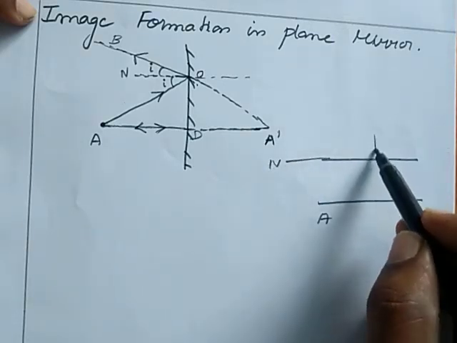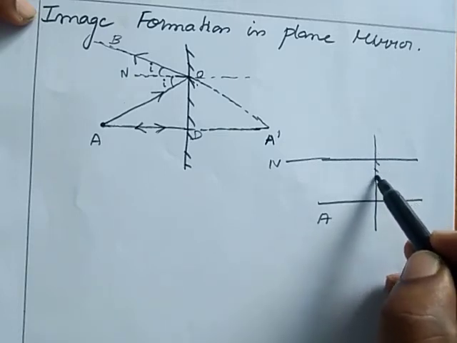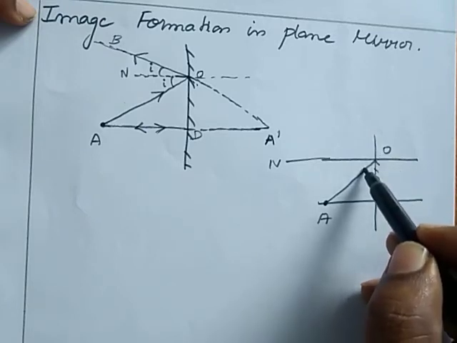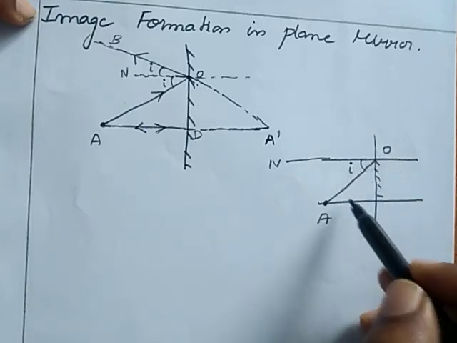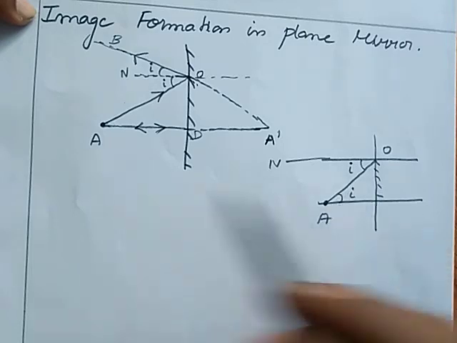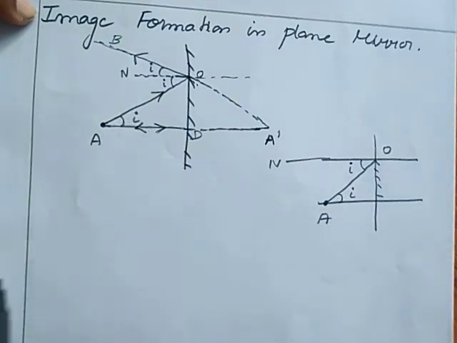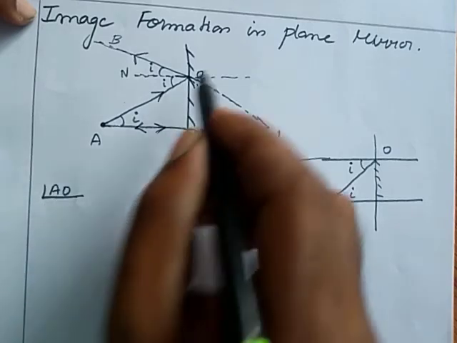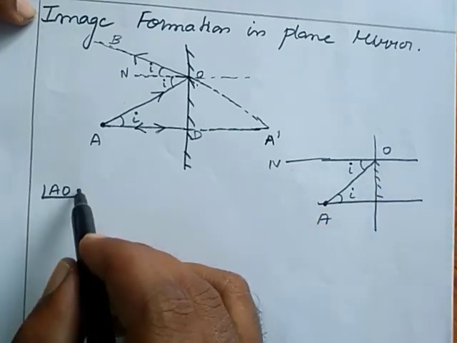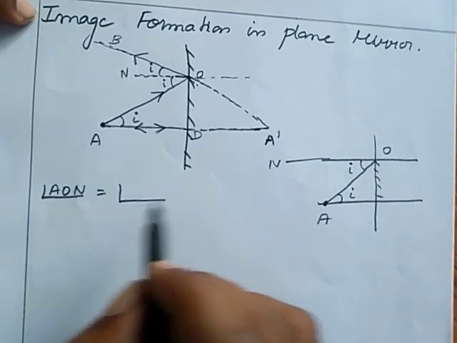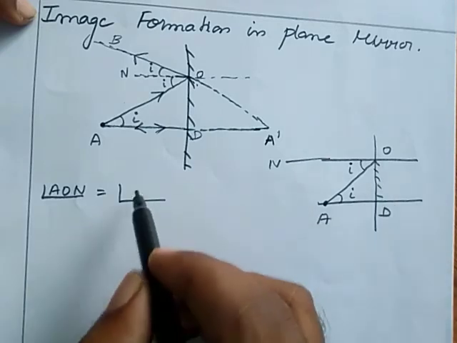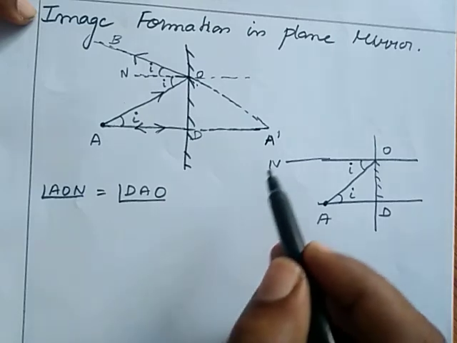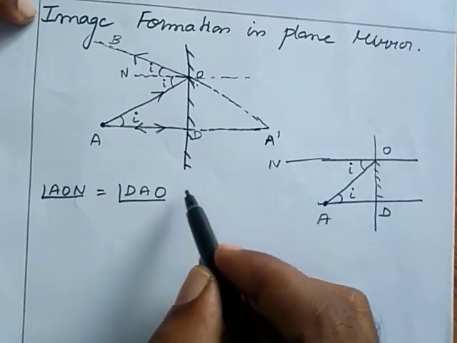Here this is a mirror, it falls on this point, that is O. This is the angle of incidence I, so this also I. So we can write angle AON is equal to angle DAO. These two angles are alternate interior angles.